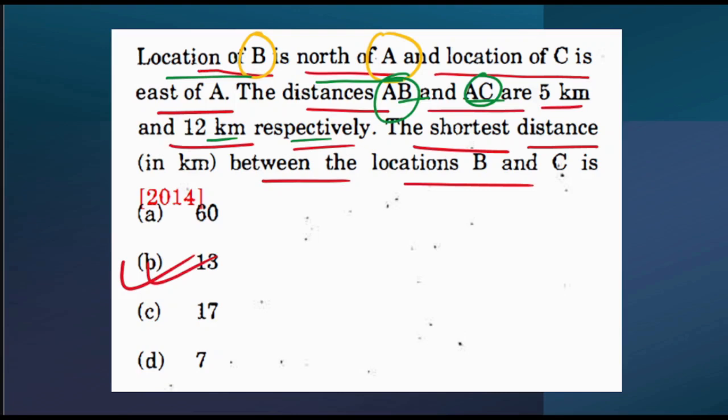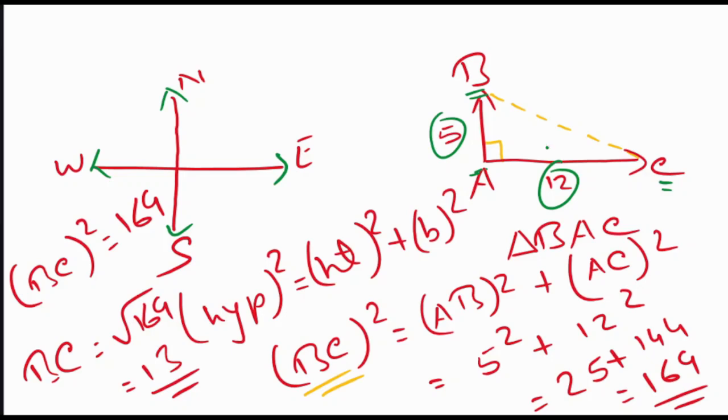What else have they said? What exactly have they asked over here? The shortest distance between the locations B and C is. That means basically they are asking the distance between B and C. So what is B and C? Now B and C is this one.